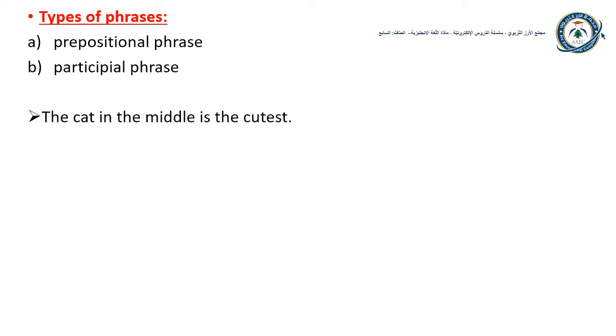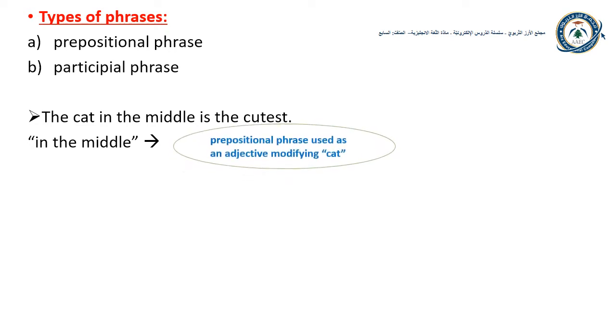Look at this example. The cat in the middle is the cutest. Can you find the phrase in this sentence? In the middle is a phrase. Is this phrase a prepositional phrase or a participial phrase? In the middle is a prepositional phrase, and this prepositional phrase is used as an adjective because it modifies the noun cat.